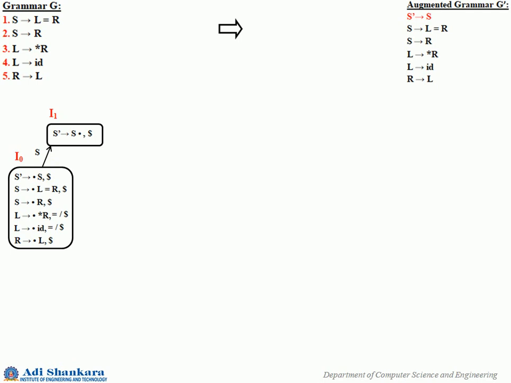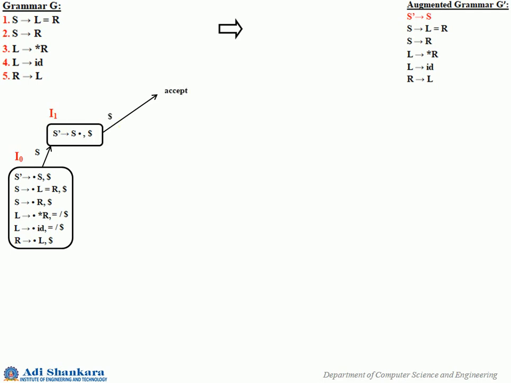Okay, now consider the next transition, that is L. So L will have effect on two of them. You have this LR1 item, and you have the last one also. So L will have effect on these two. Before that, since I1 is a special case, we will have that accept thing also.